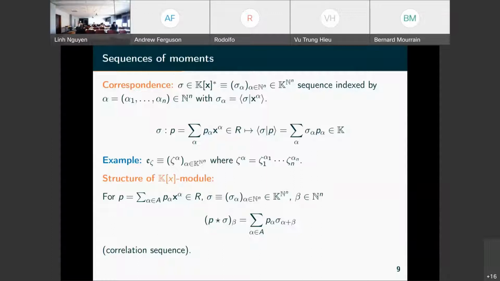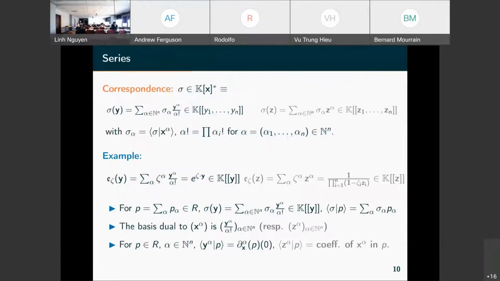So this is the product that you have seen, the correlation product in signal analysis or function analysis.